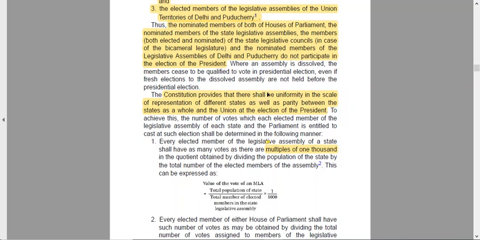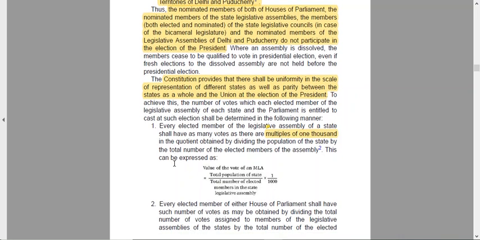So the constitution provides that there shall be uniformity in the scale of representation of different states, as well as parity between the states as a whole and the Union at the election of the president. So we wanted a parity, hence we had a system of proportional representation. To achieve this, the number of votes which each elected member of the legislative assembly of each state and of Parliament is entitled to cast at the election shall be determined in the following manner.